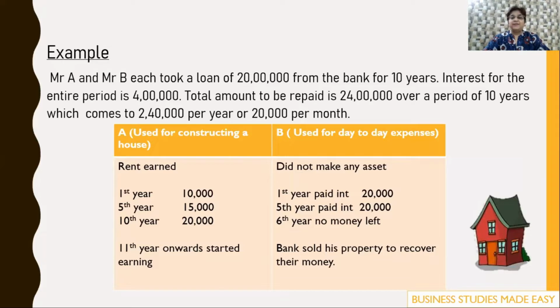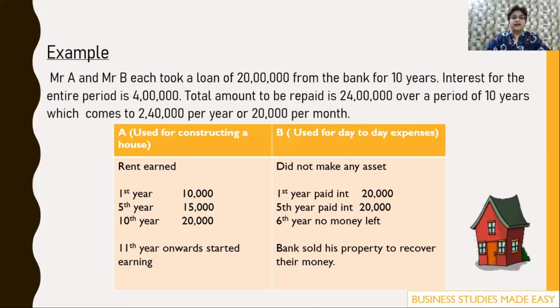Now let us see what they did, whether they invested their money profitably or not. Mr. A constructed a house with that money and rented it out. In the first year, the rent was 10,000, whereas his installment was 20,000. So 10,000 he was paying from his pocket to the bank.